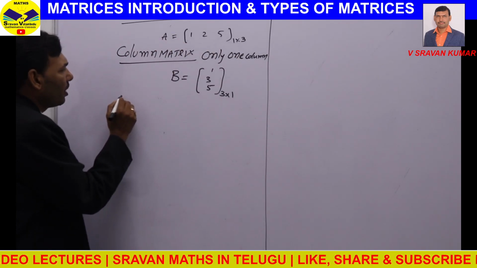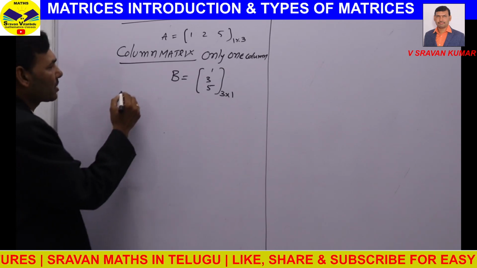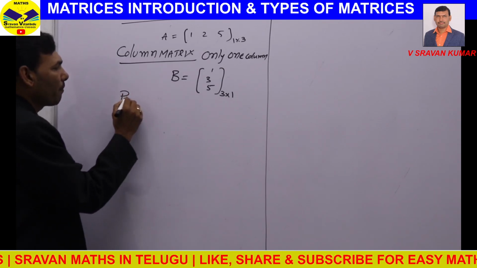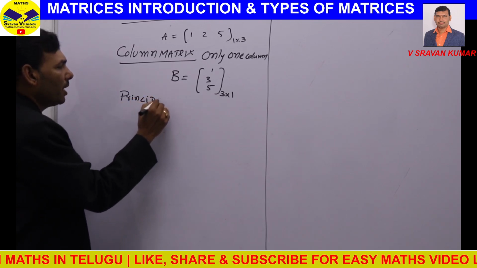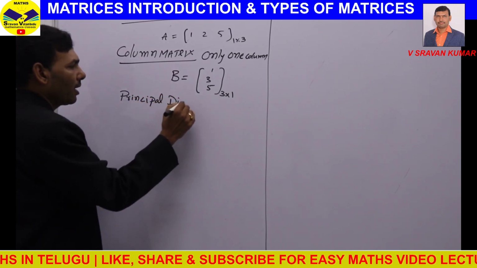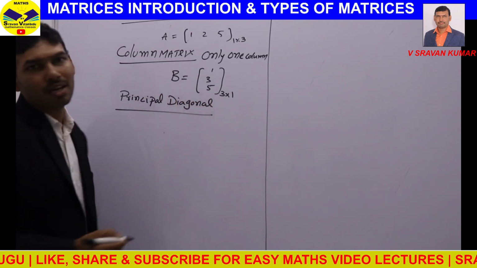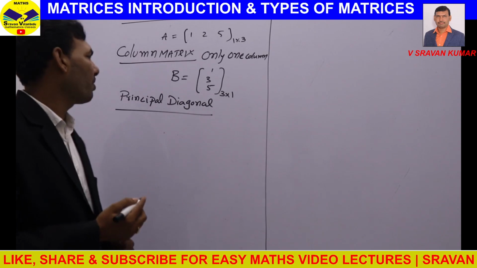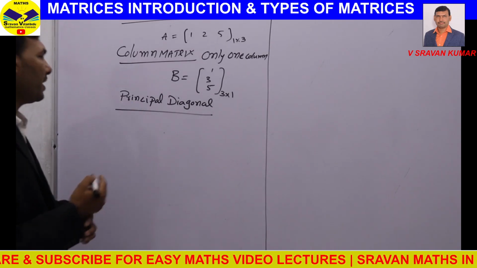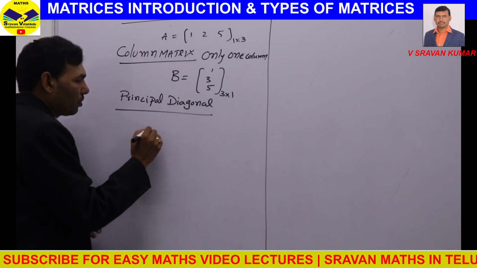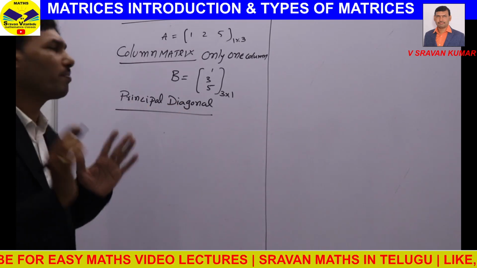Similarly, we have another type of matrix, one part in the matrix, which we can call the principal diagonal of a matrix. What is the principal diagonal of a matrix? Before discussing that, first you should know the square matrix. This principal diagonal exists only for a square matrix.